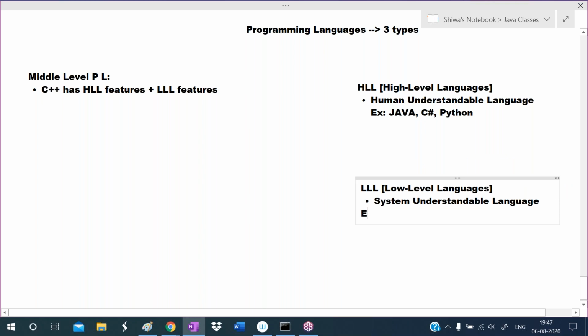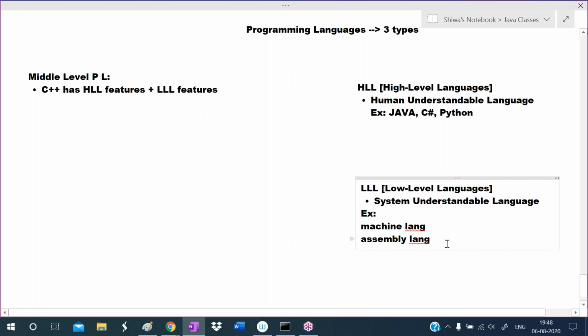What are the examples for low level languages? Machine language is an example for low level language, and assembly language is an example for low level language. Only these two languages come under low level languages. The first one is machine language and the second one is assembly language. Java, C sharp and Python come under high level languages.